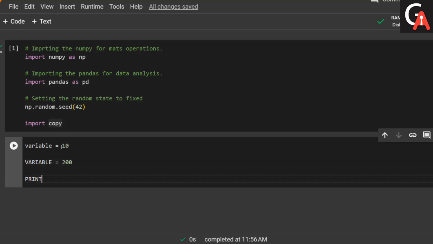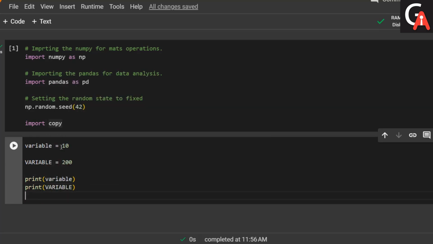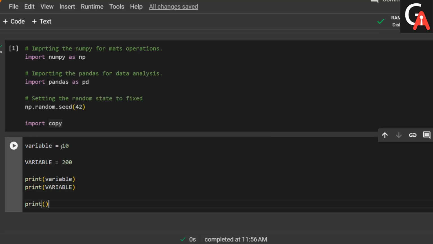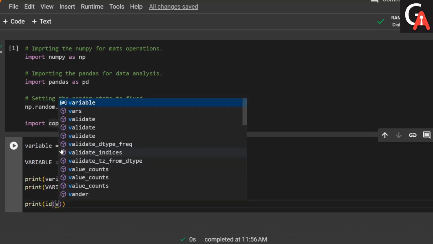Let me print both variables and also print their ids, so that I will get to know if they are the same object or different objects.